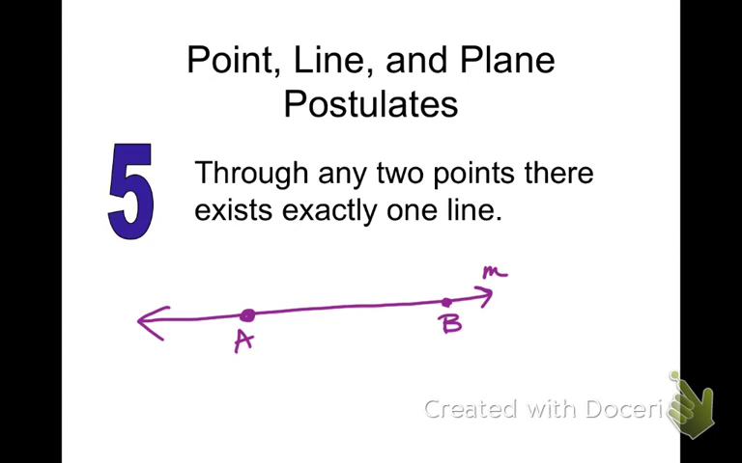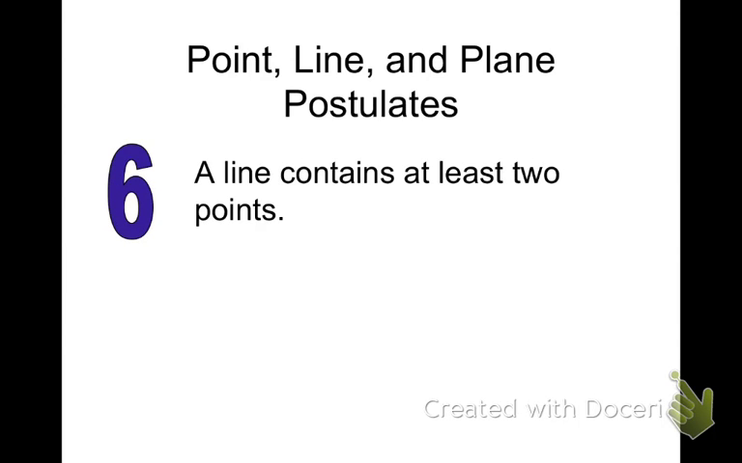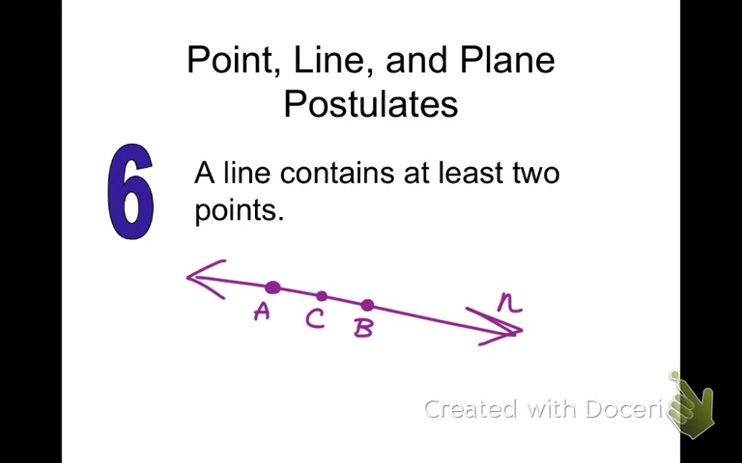So, through any 2 points exists exactly one line. Postulate number 5. Postulate number 6 is kind of the converse of that. So a line, well, there's my line. Let's call it line N. A line contains at least 2 points. So put 2 points on the line. Because it says the word at least, could I have a 3rd point on the line? Sure, I could put point C on there. Could I have a 4th point on the line? Sure. Could I have a 5th point? Sure. 6, and so forth. An infinite number of points fall on the line. But a line needs to contain at least 2 points.